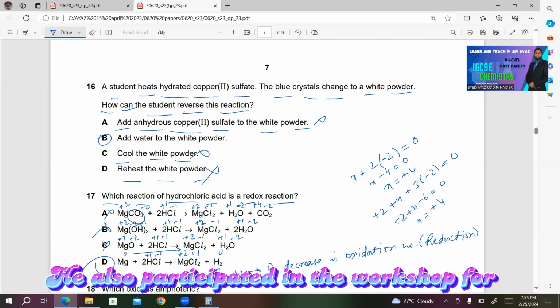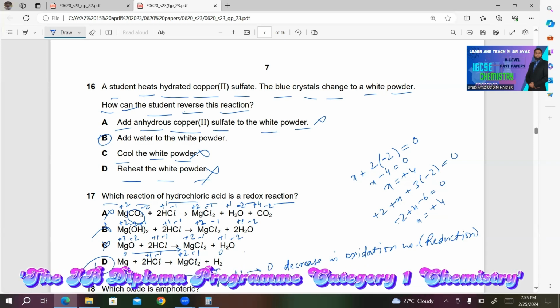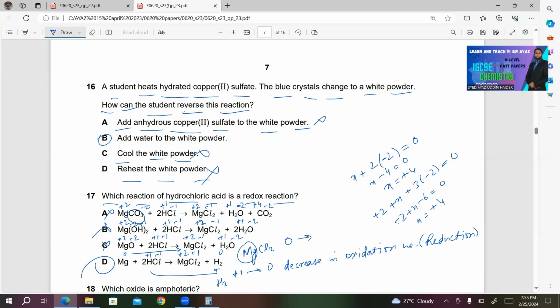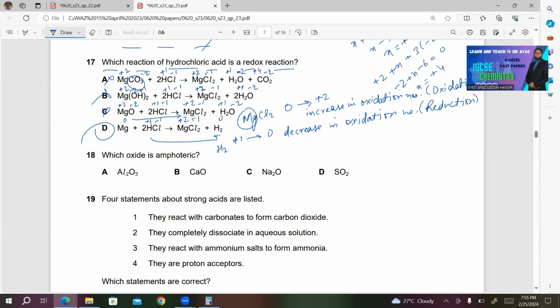And what about magnesium? In MgCl2, the oxidation number is changing for magnesium only. 0 to +2, which means increase in oxidation number. And it must be oxidation. So choice D will be the right answer in this case.